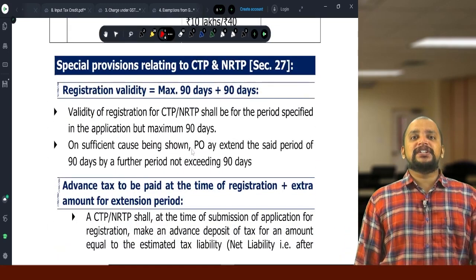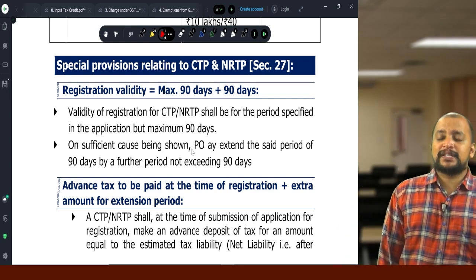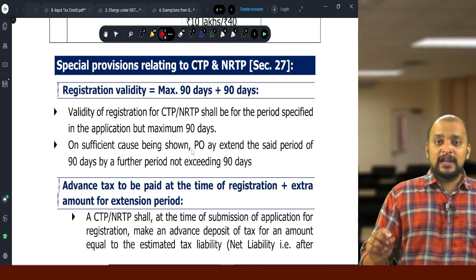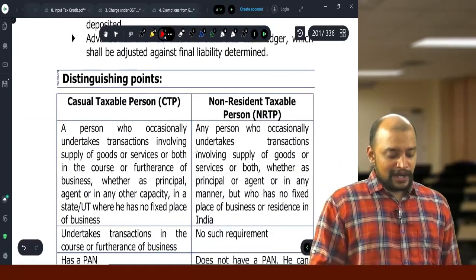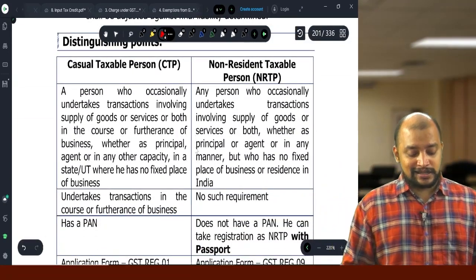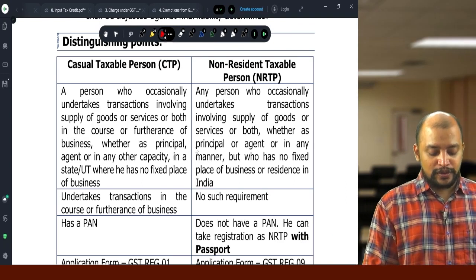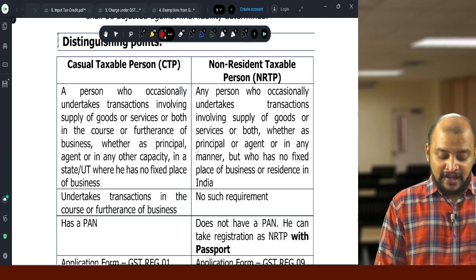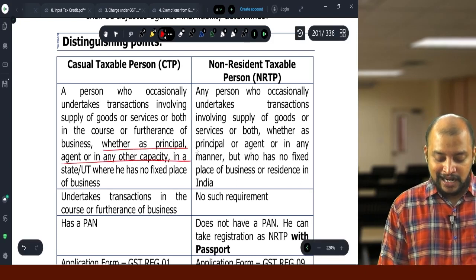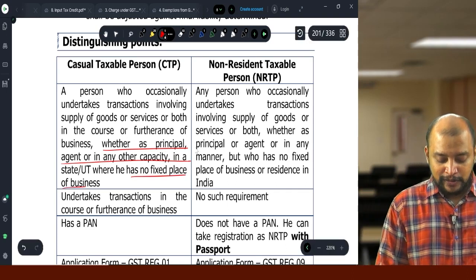Then other provisions applicable to CTP and NRTP. So who are they? A CTP means a person who occasionally undertakes transactions involving supply of goods or services or both in the course or furtherance of business, whether as a principal or agent or in any other capacity, and he has no fixed place of business.